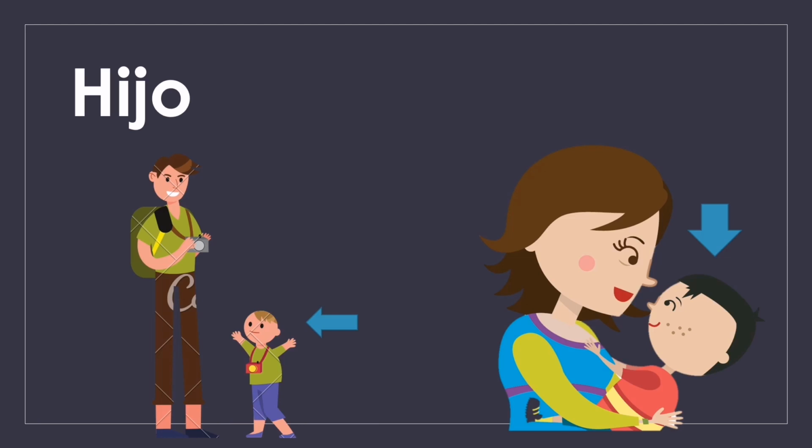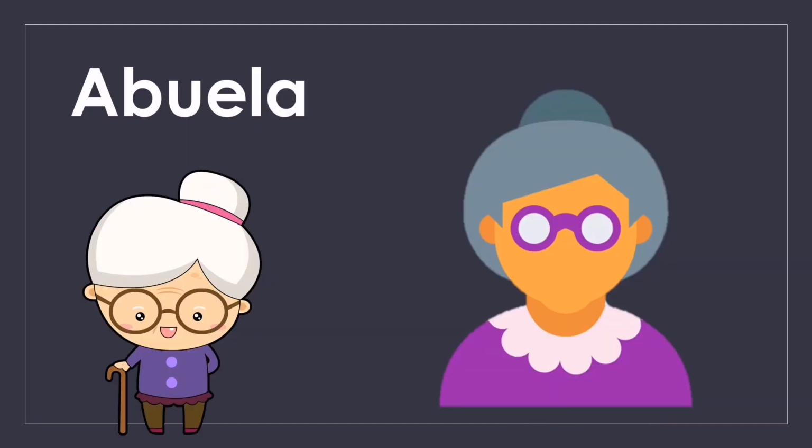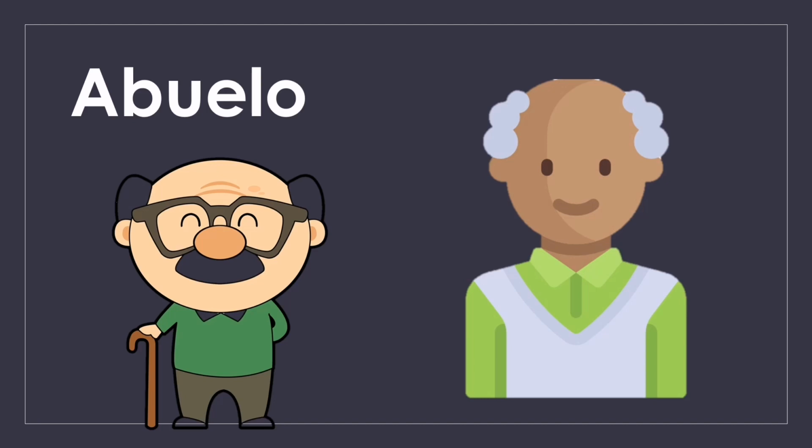Now we have this word hijo. Hijo means son. Hija. Hija means daughter. Abuela. Abuela means grandmother. And abuelo, which means grandfather.